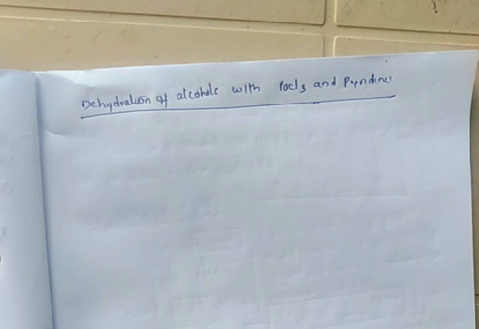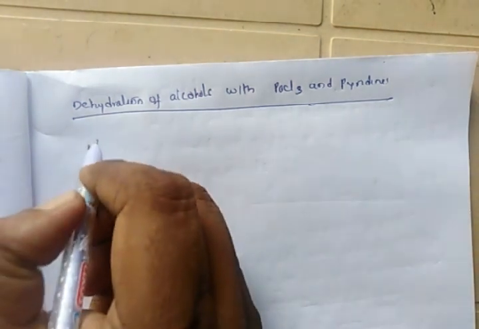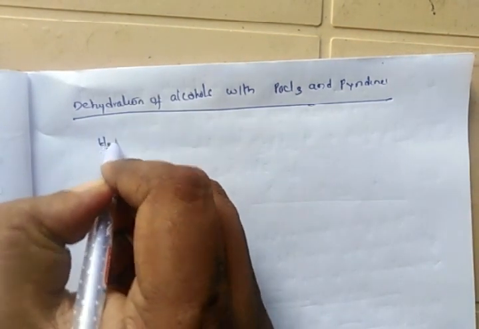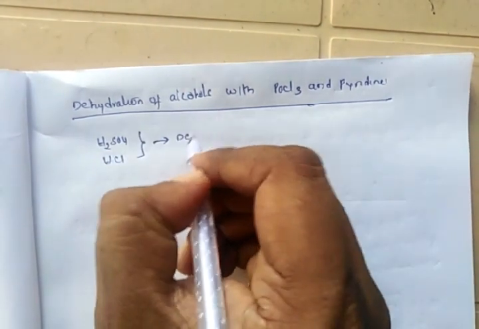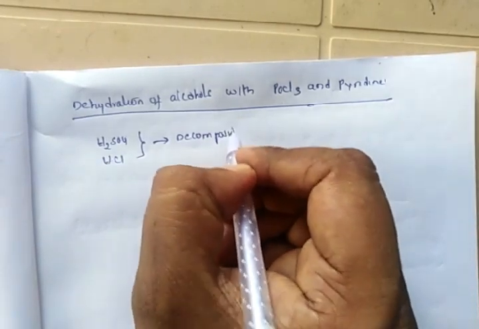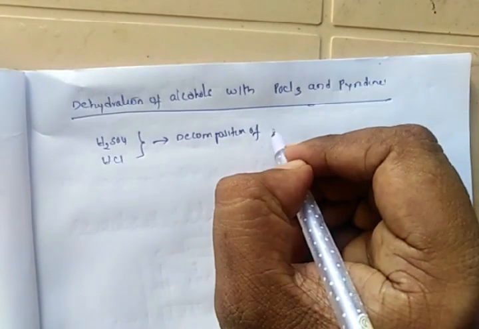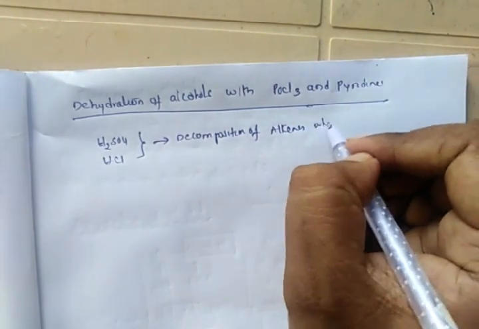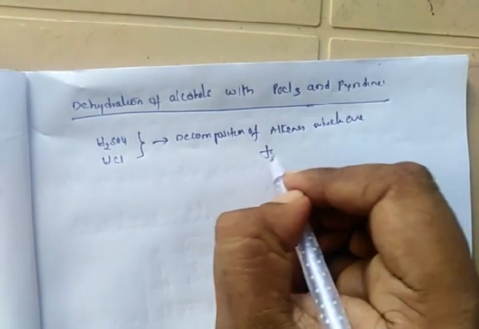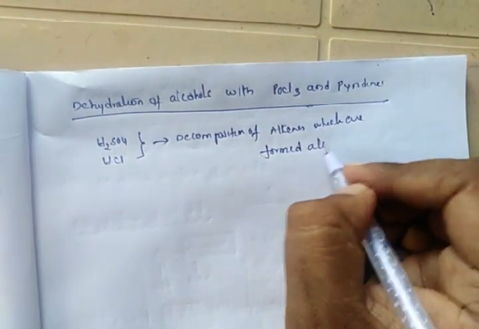So in preparation of alkenes from alcohols via dehydration in presence of strong acids like H2SO4 and HCl, the obtained product alkene is decomposed. Strong acids like H2SO4 and HCl will cause decomposition of alkenes formed from alcohol.